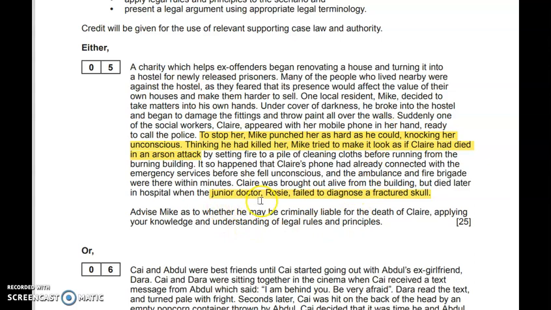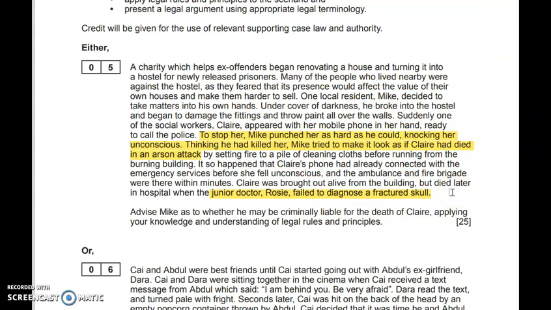We've got a junior doctor failing to diagnose a fractured skull, so hopefully you're thinking all of your causation issues that apply for murder you'd need to be discussing there as well. But it's important for this question, that when you're talking about liability for the death of Claire, don't just stop with murder, because there are other potential homicide offences that Mike could be responsible for if we can't prove, say, the mens rea for murder. We could potentially go for another homicide offence, a manslaughter offence. So you could talk about involuntary manslaughter once you've dealt with whether it's murder or not.